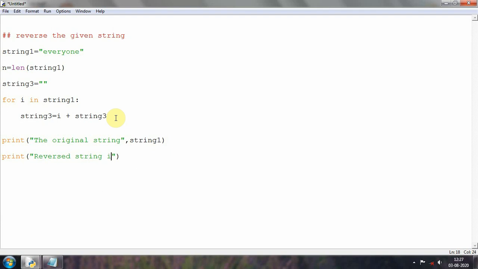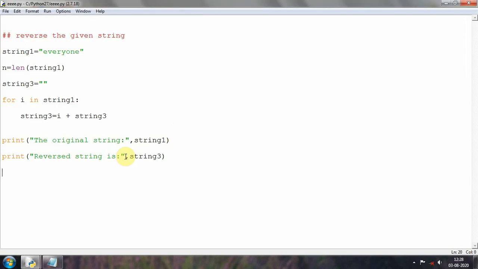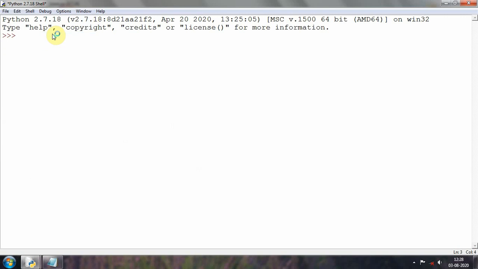Reversed string is, so I will just mention like this. Let me put a colon here and here as well, so that it will be easy for us to analyze. Let me remove this space, and then I will write here string 3. Okay, I think my code is done, and I will save this one. Let us say some name. Okay, I've given some name, and then I will run now.